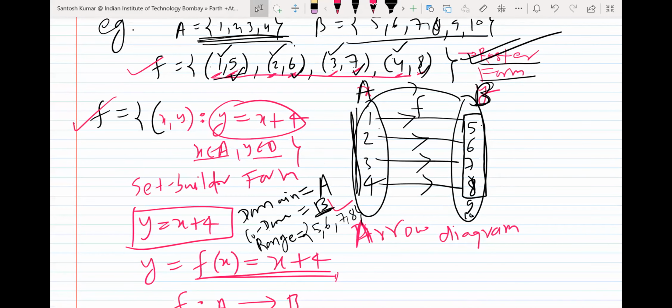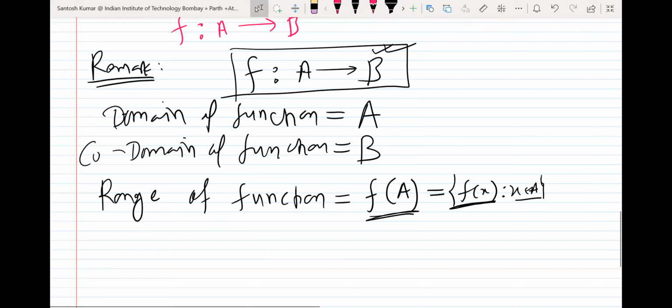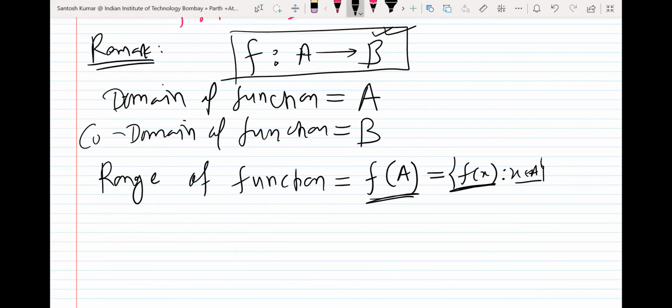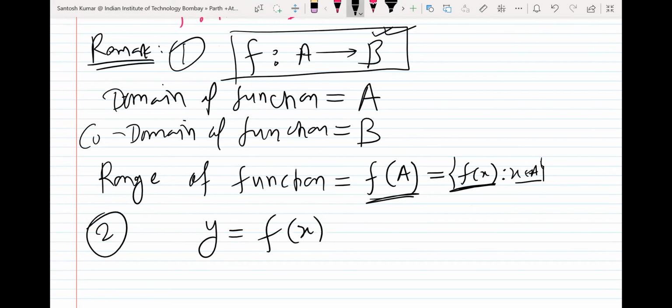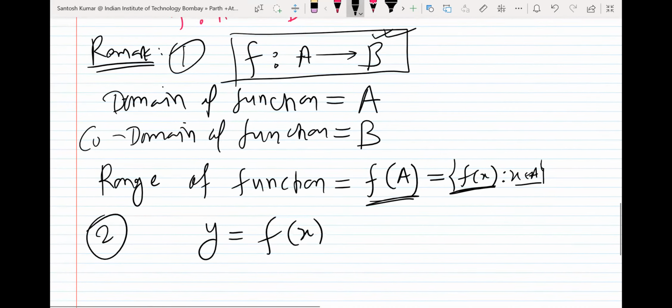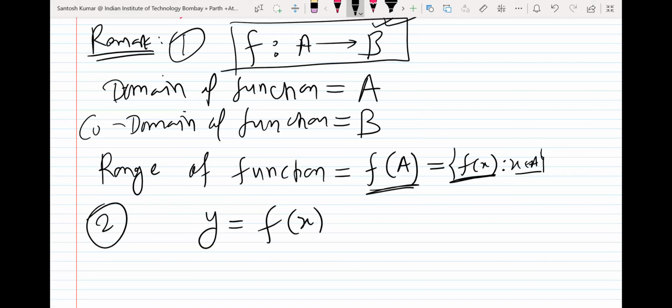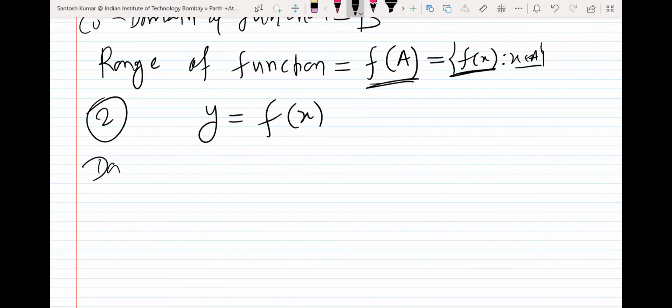I discussed this, if function is from A to B. Sometimes they will not give you this function from A to B. They will just give you y is equal to f(x), and they will ask you what is the domain of the function, domain of function f. So here A is not given actually. You have to find set A. So what you have to decide is what is the domain.